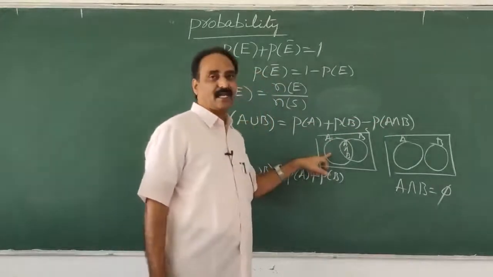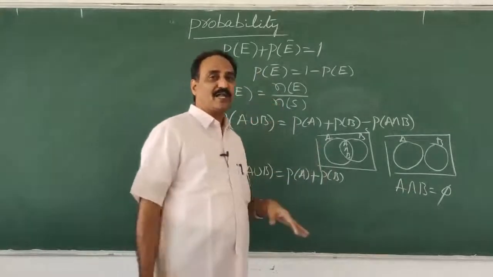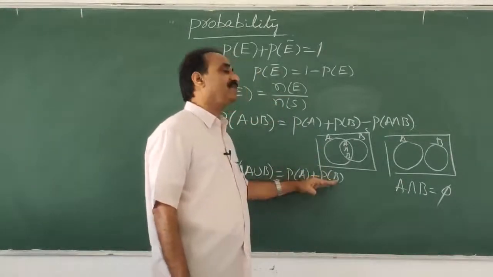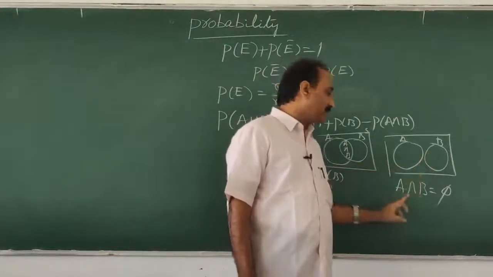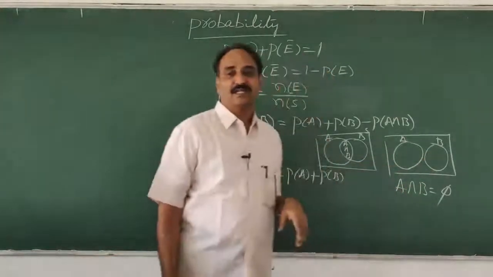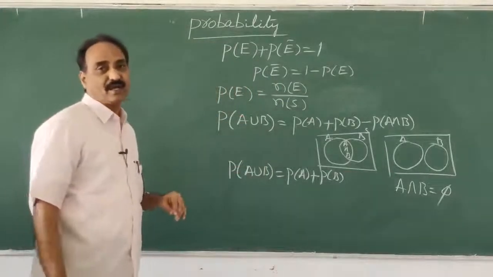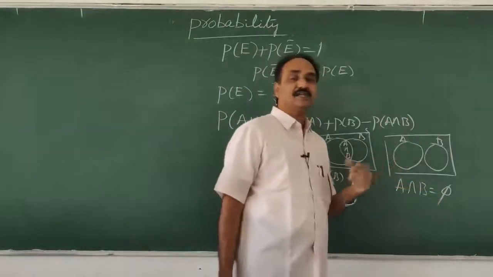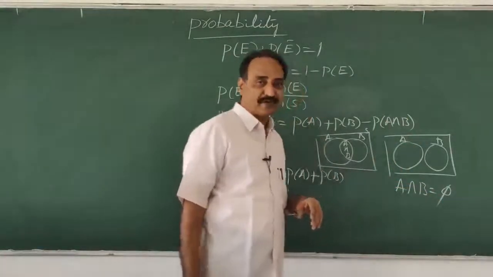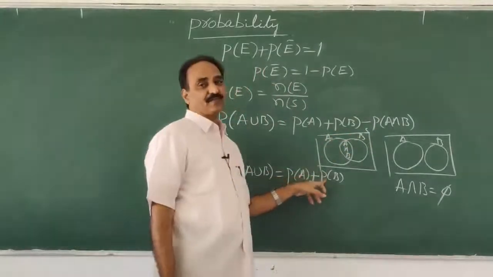That's the first diagram. In the second diagram, when A and B are mutually exclusive, P of A plus P of B will be there and they don't have any common. So A intersection B is equal to phi, the events are mutually exclusive, and therefore this probability is 0. Then what is left? P of A plus P of B.